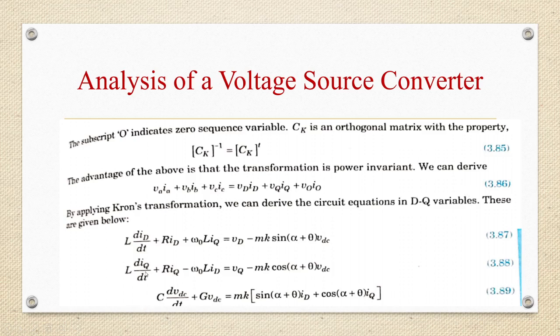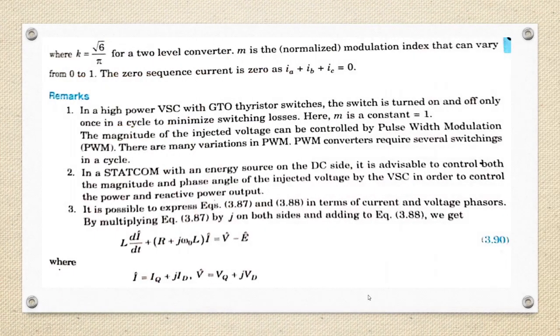That is L dId by dt plus R Id plus omega naught L Iq equal to Vd minus m K sine(alpha plus theta) Vdc. And finally, we get C dVdc by dt plus G Vdc equal to m K [sine(alpha plus theta) Id plus cos(alpha plus theta) Iq], where K is root 6 by pi for a two-level converter. M is the modulation index that can vary from 0 to 1, and zero sequence current is 0 as Ia plus Ib plus Ic is equal to 0.